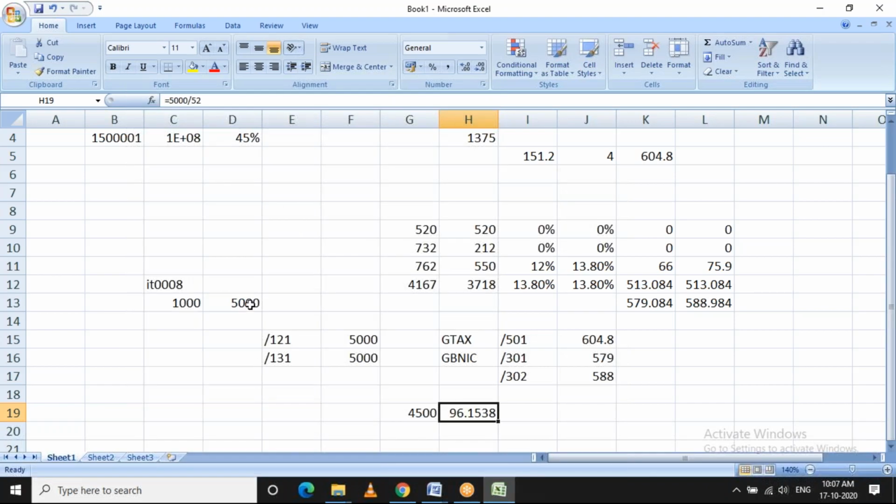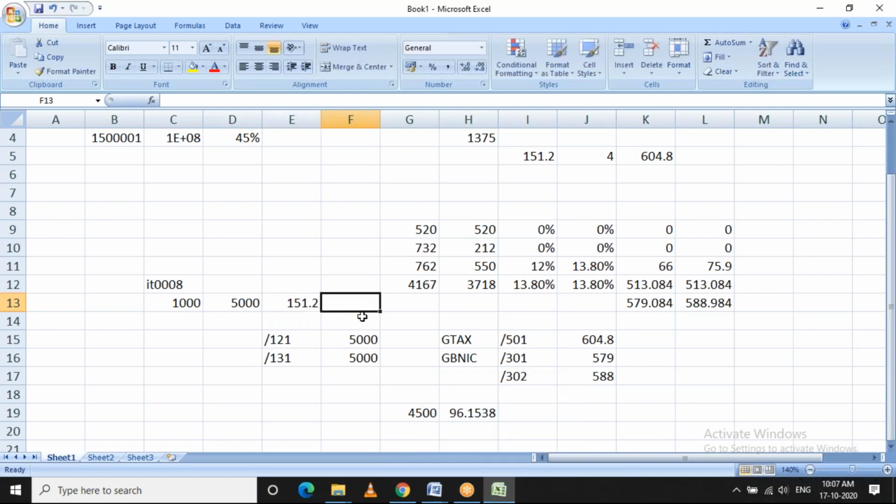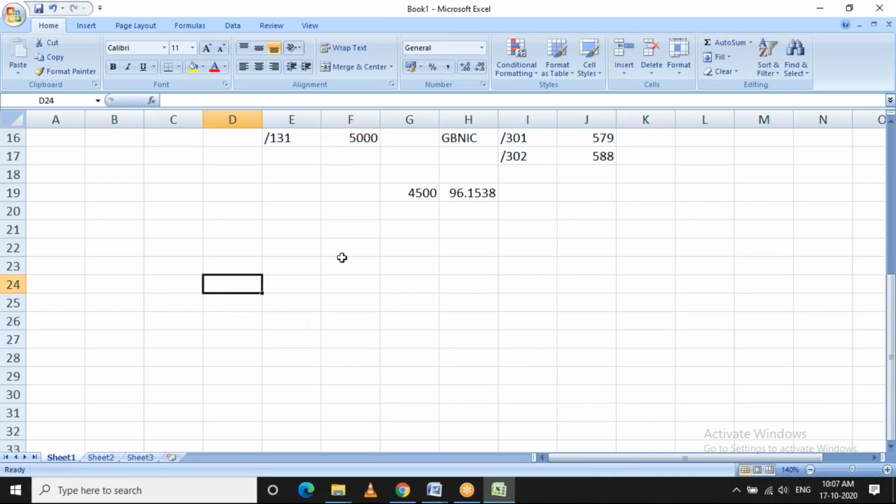Let's say this employee's earning is 5,000 in a month, whereas the government fixed standard rate for maternity is 151 pounds, 151.2, which is a weekly payment. So if an employee goes on maternity for an entire month, then let's say there are only 4 weeks.